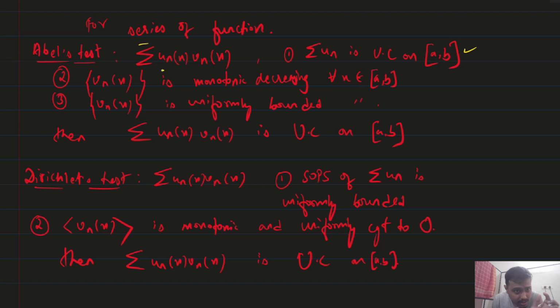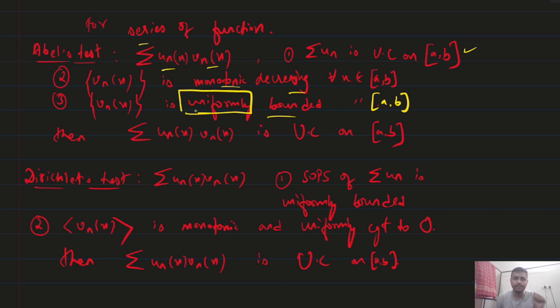And another term vnx, it should be monotonically decreasing, and as well it should be uniformly bounded. Not here, we will not check bounded only, because since we are dealing with sequence of function, we won't check only boundedness, because we have to check for all values lying in that interval. So here, that is why uniformly word is used. Okay, so that three conditions you have to check.